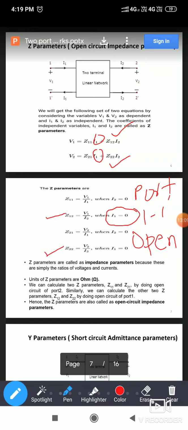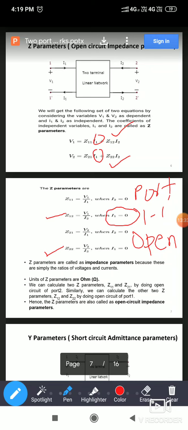So in this way you have to use the condition: I2 equal to 0 means port 2 2 dash open, and I1 equal to 0 means port 1 1 dash open. By putting the condition in the circuit, you have to mark it, and then you can solve the problems.